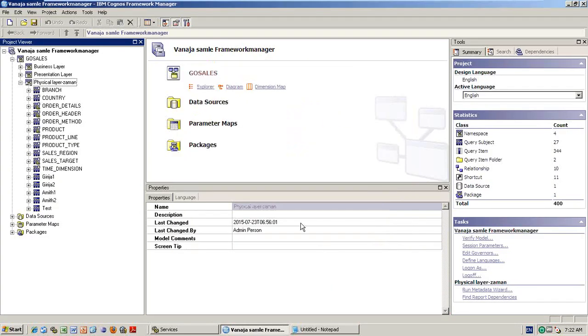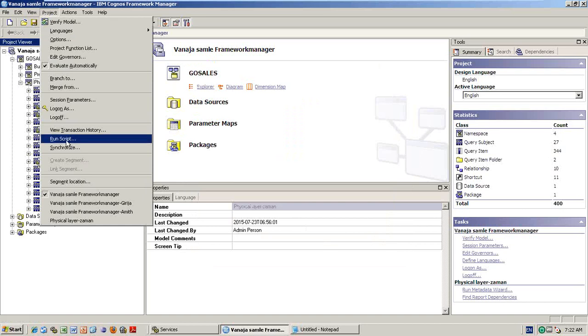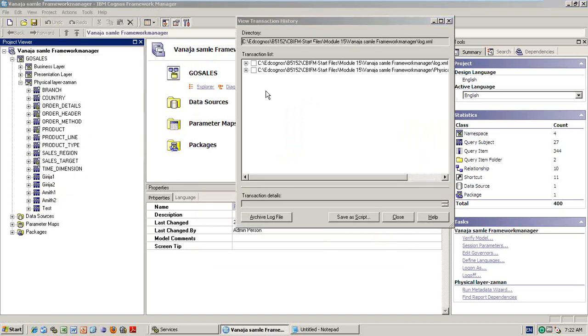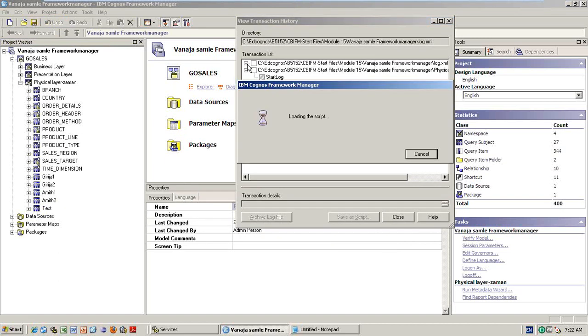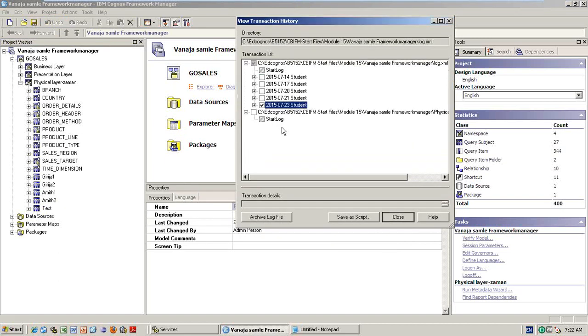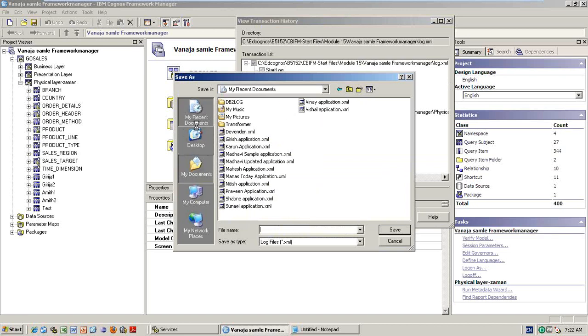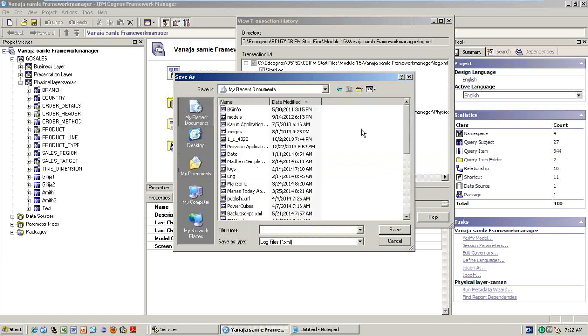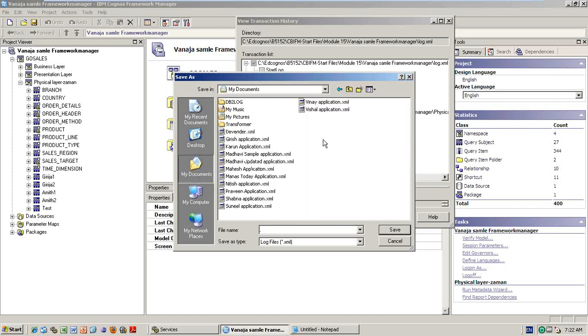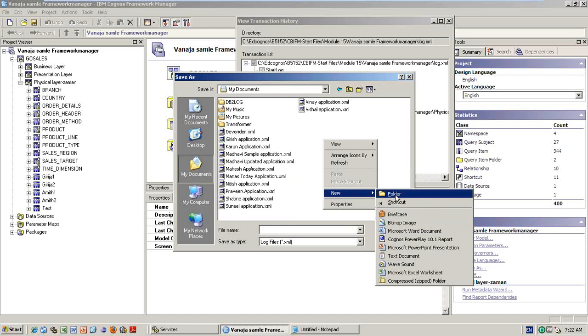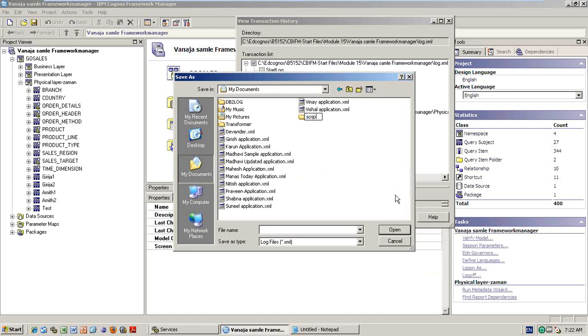Say, for example, in project, view transaction history, if I try to change and save, I save it as a script, 23. You select wherever you want, My Documents or recent documents. You create one folder for that, for example in My Documents a new folder called script backup. That is the Save As option only, wherever you want. It is the same way you save a Word document.